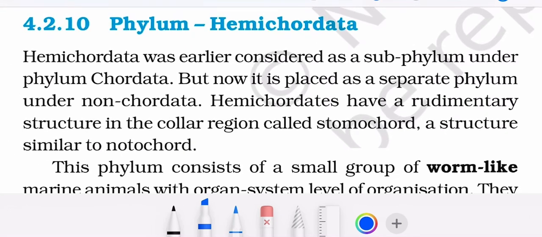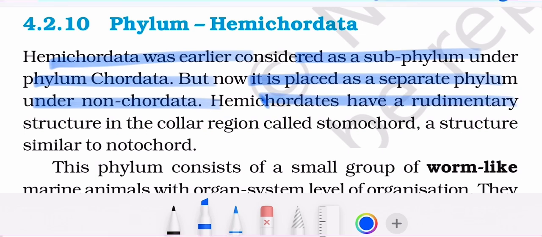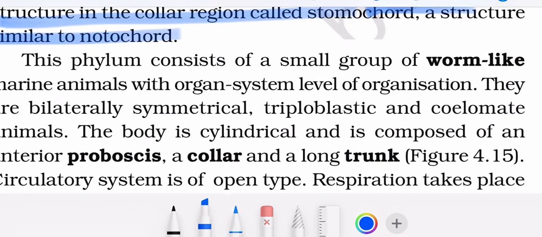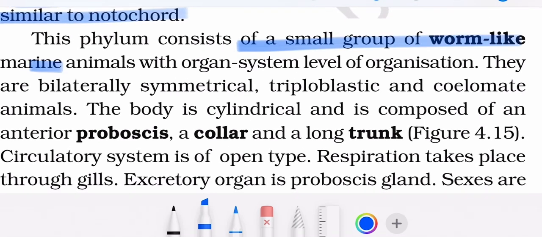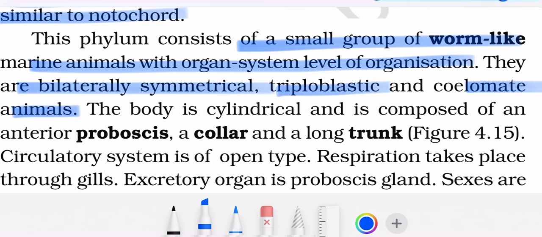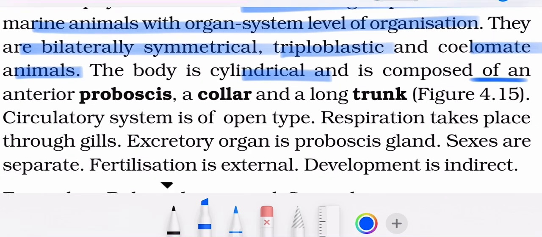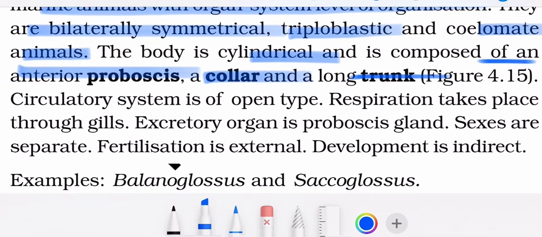Phylum Hemichordata. Hemichordata was earlier considered as subphylum under phylum Chordata, but now it is placed as a separate phylum under non-chordate. Hemichordates have a rudimentary structure in the collar region called stomochord, a structure similar to notochord. The phylum consists of a small group of worm-like marine animals with organ system level of organization. They are bilaterally symmetrical, triploblastic, and coelomate animals. The body is composed of anterior proboscis, a collar, and long trunk.